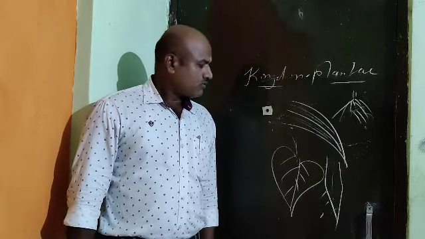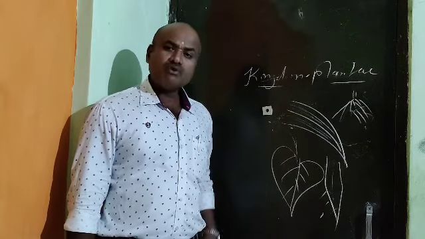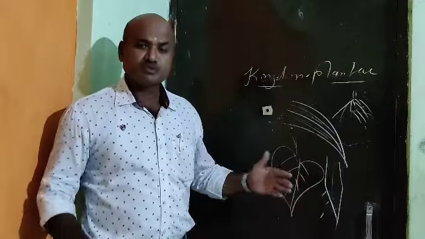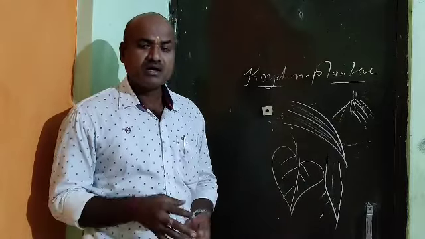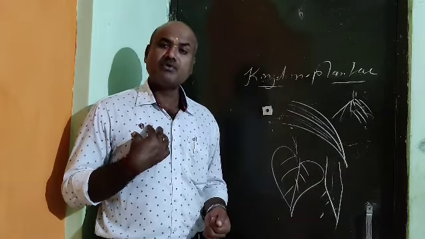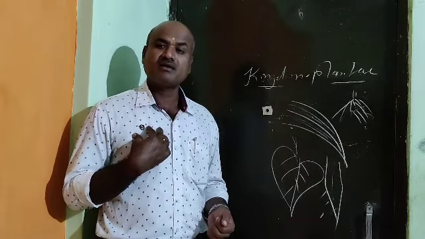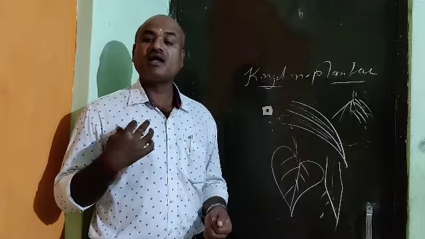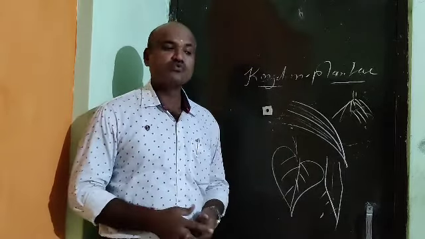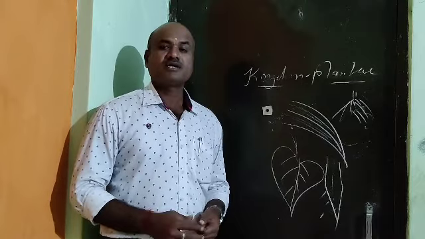Now, how are plants the most evolved? If we take the example of me, I am the most evolved animal in the whole animal kingdom.